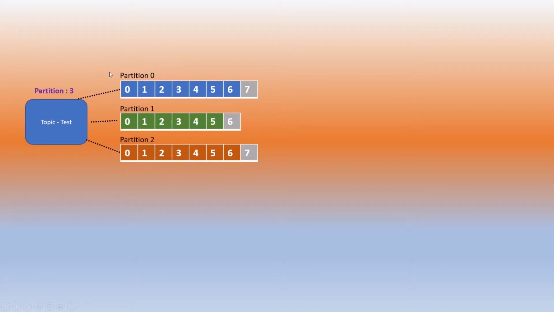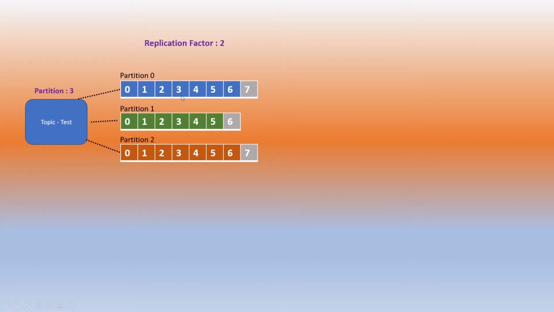The messages in the partition are always going to be ordered, which means when the first message comes, it will go to the offset position 0, the next will go to 1, 2, 3 and so on. The messages in a partition are immutable, which means once a message is inserted in a partition, it cannot be modified. Also, once a message comes to the topic, it can go to any partition in a round robin fashion, except if the message has a key. In that case, messages with the same key will go to the same partition.